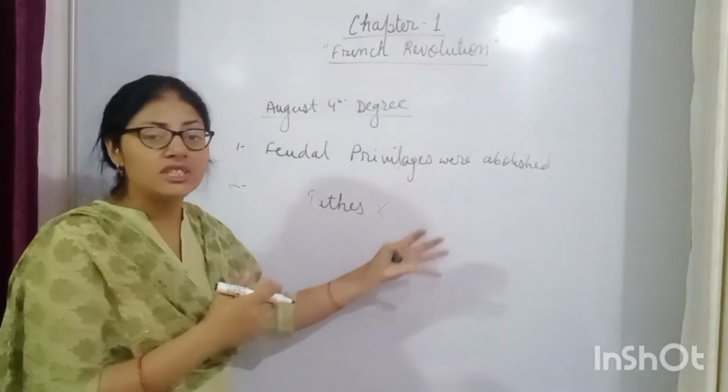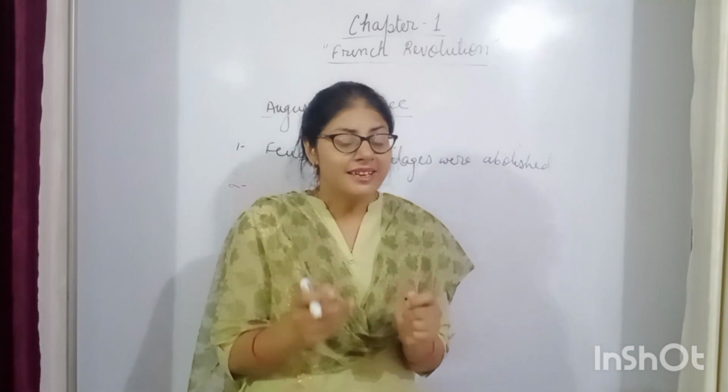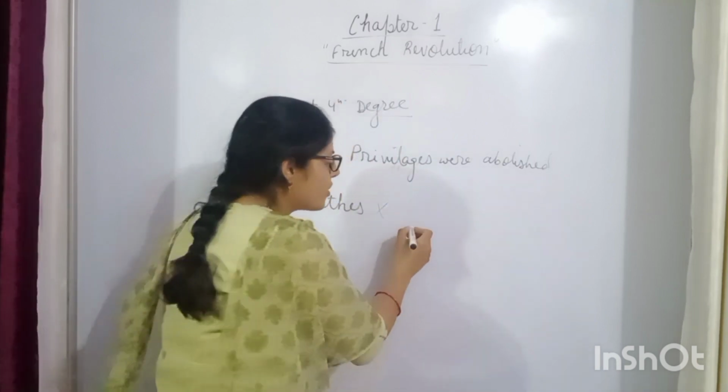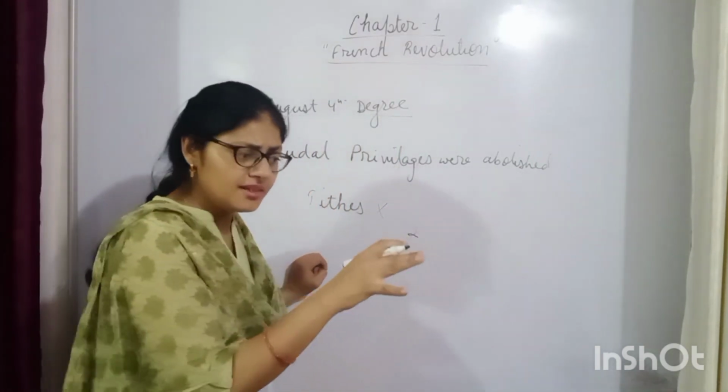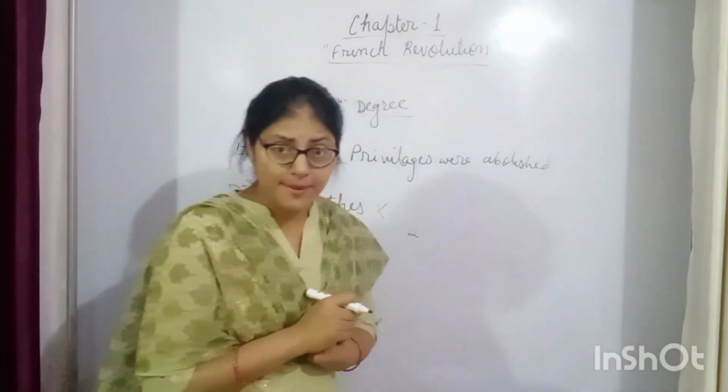When all these privileges were taken from the first and second estates, the result was that the treasury of France was empty.